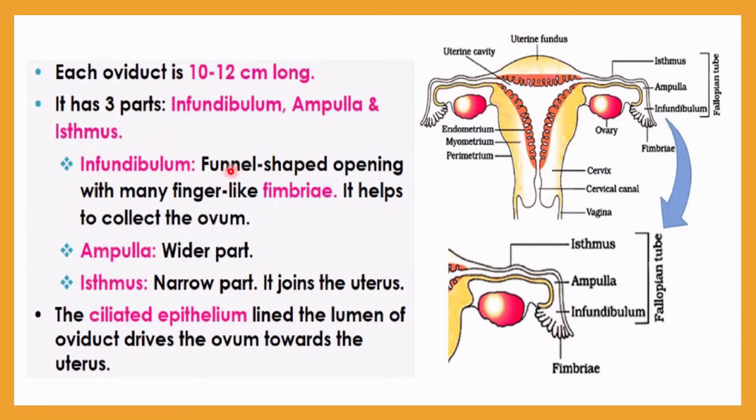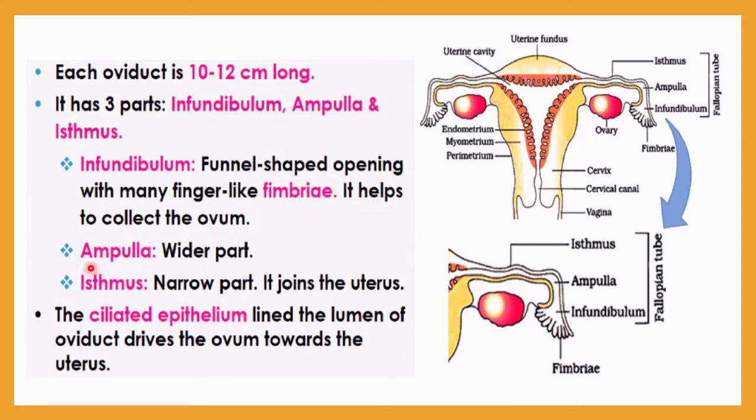Infundibulum is funnel shaped. In this diagram you can clearly see this is the infundibulum, a funnel-shaped opening with many finger-like fimbriae. You can see here these finger-like fimbriae. They help to collect the ovum. As I told you already, this is the ovary, suppose. The ovary will release the egg cell during the ovulation period, and this ovulated egg cell will be received by this infundibulum. That's why at that time the fimbriae play a very important role to receive the egg cell and collect the ovum. So fimbriae is very important here.